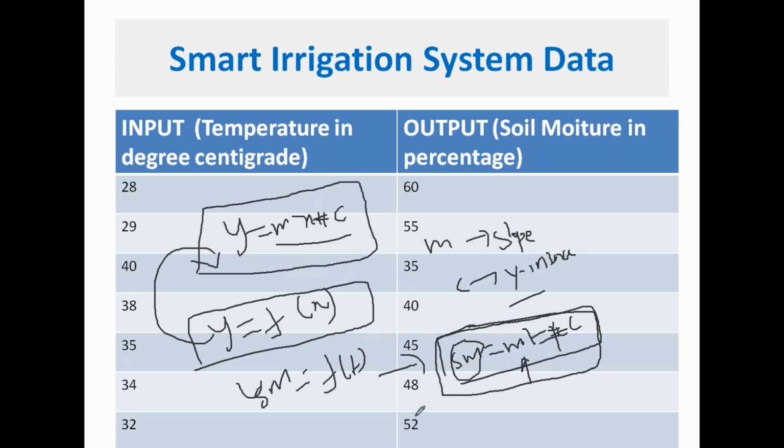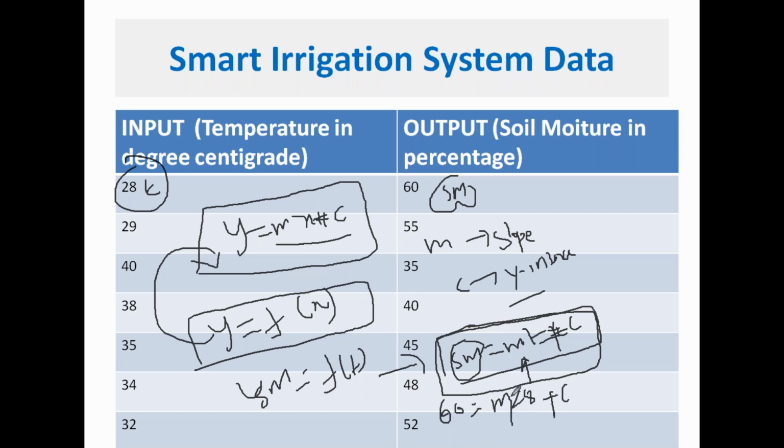We have data, and we want to get an equation from this particular data. We want to convert this entire data into one single equation, so that this equation gives the relationship between these two values. Here you have temperature, here is soil moisture. Now how should this equation be obtained? Remember, 60 is equal to m into 28 plus c.